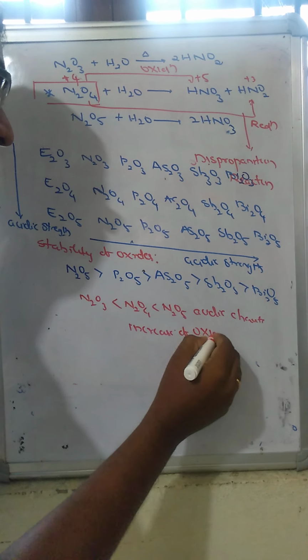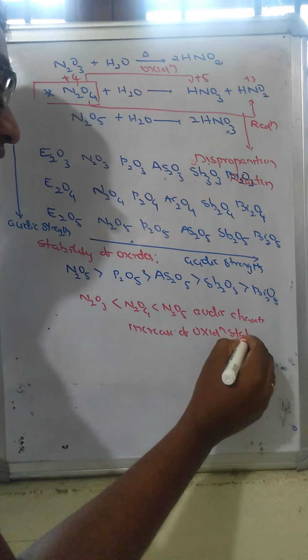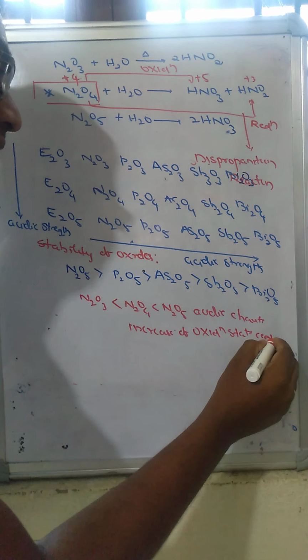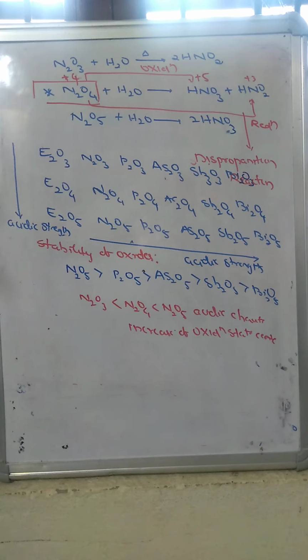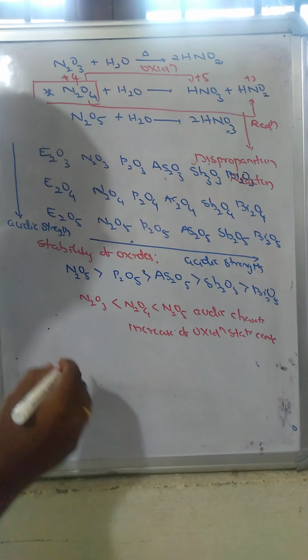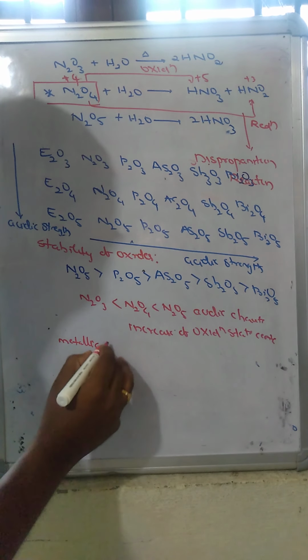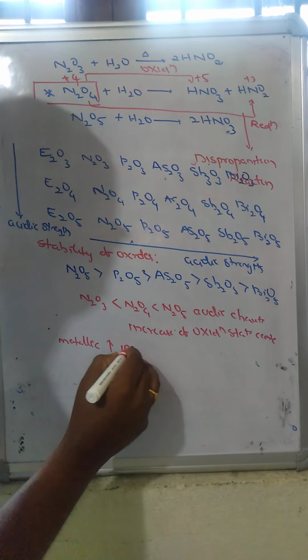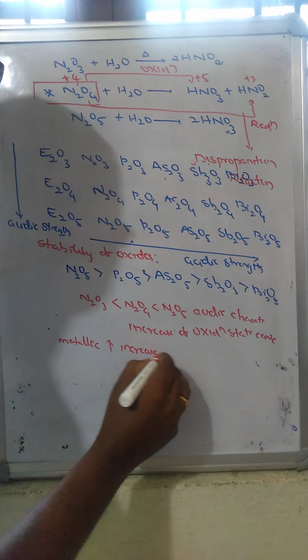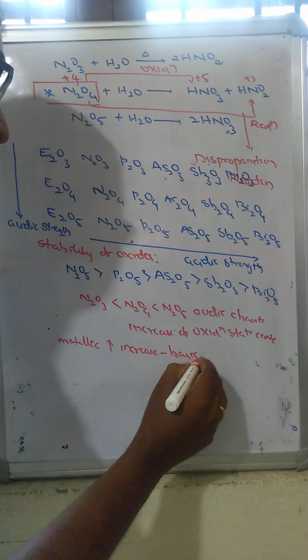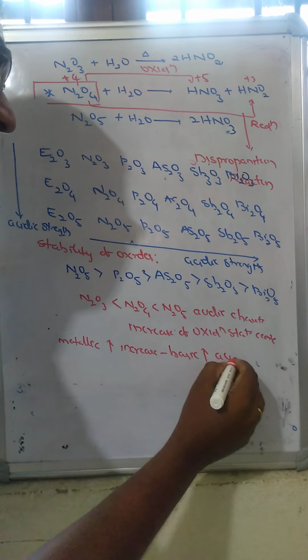From left to right the oxidation state decreases, meaning there is a decrease in metallic character. Metallic character increases down the group, which means basic character increases, so acidic character decreases.